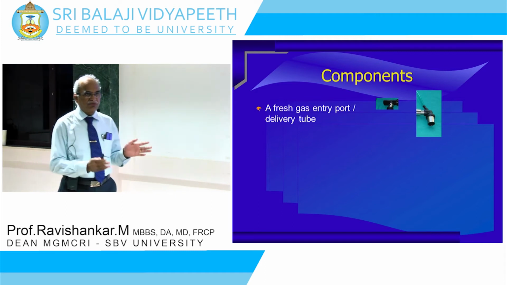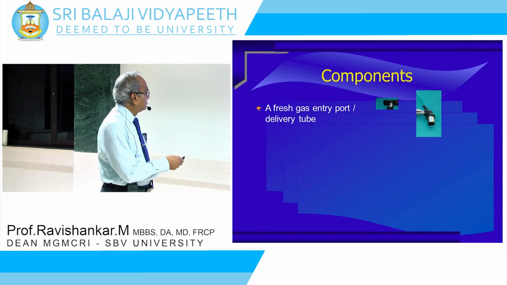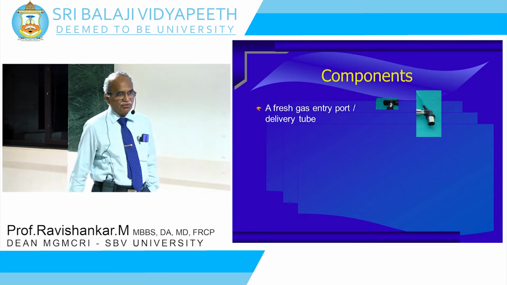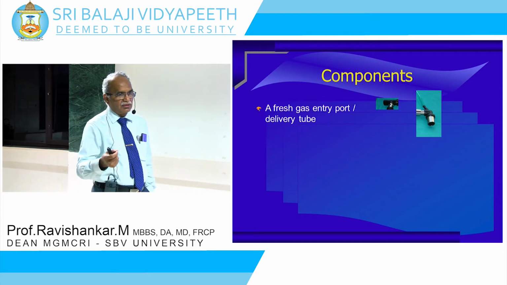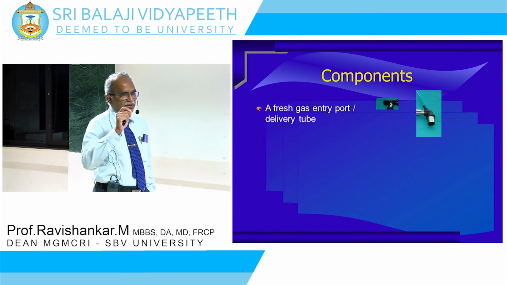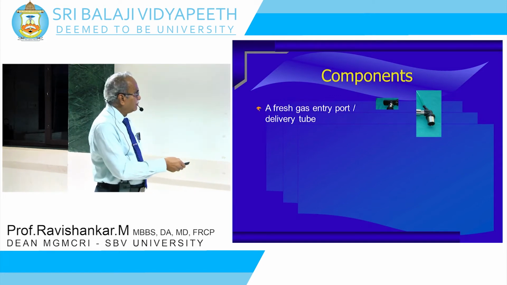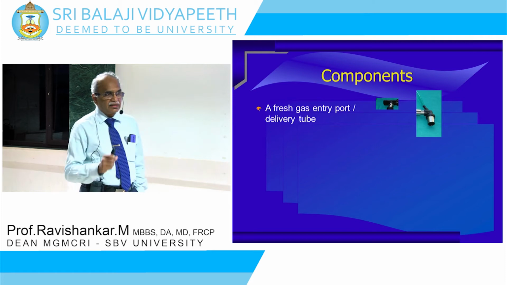What are the components? I said it's an assembly of components. What are the essential components that you need for the breathing system? One is you must have an entry for the fresh gas to flow inside. You have a machine, and from the machine the gas has to flow into the system. So you should have an entry port. That is the first thing that you should have. So commonly you have this kind of entry port. Either it comes in from behind or it is connected near the patient.